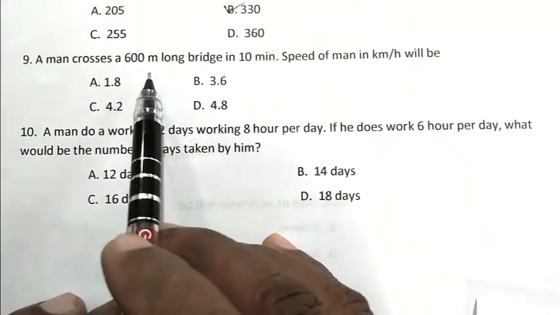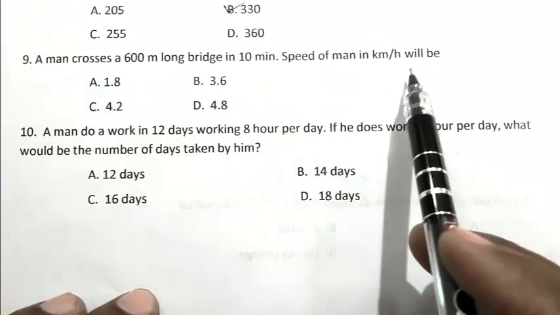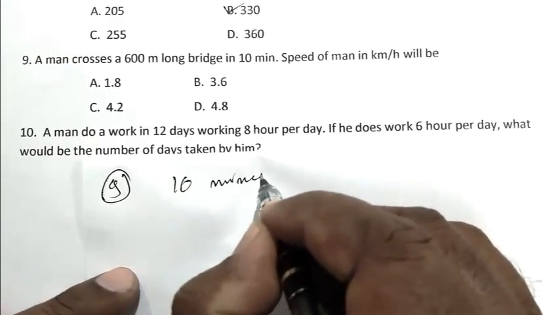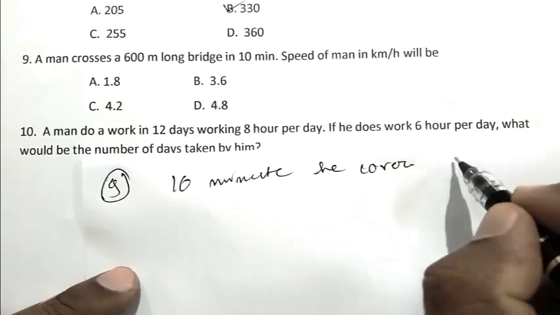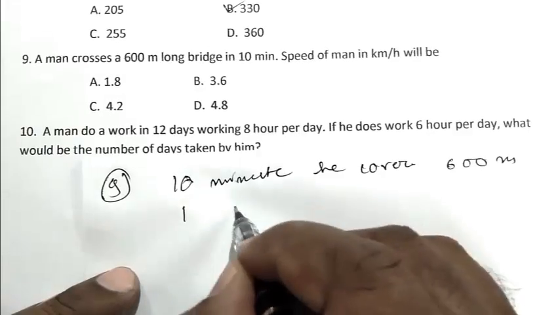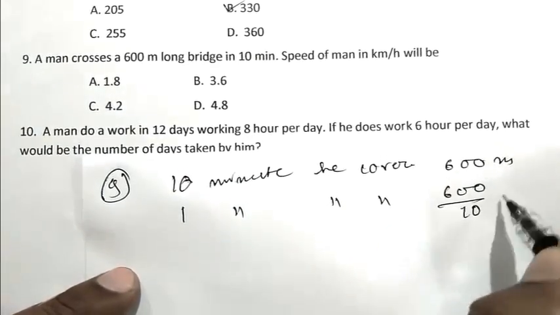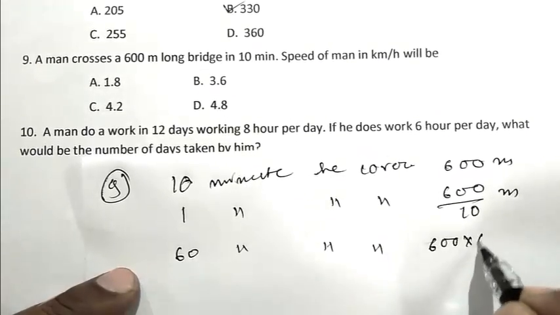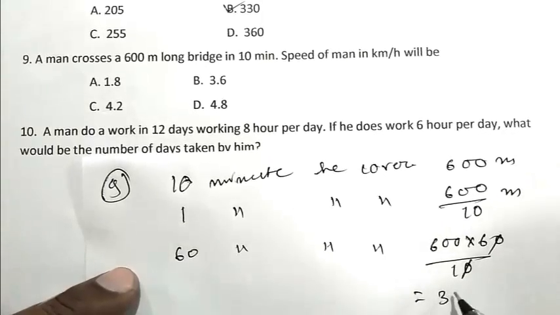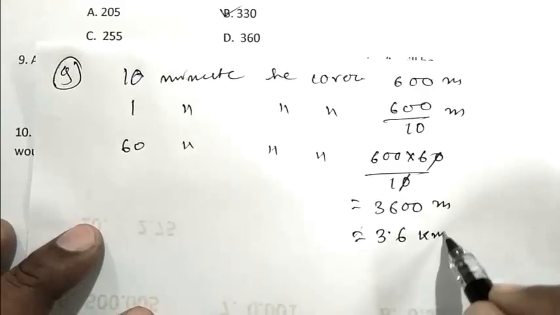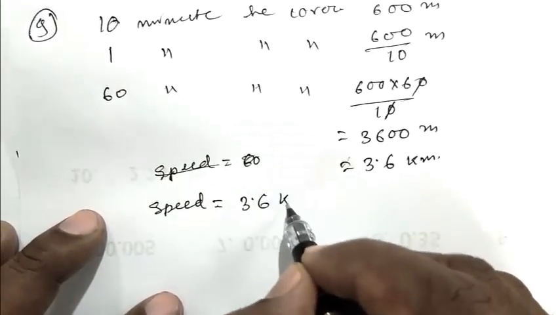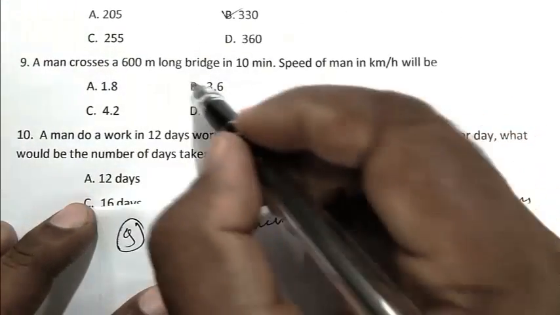Question number 9. A man crosses a 600-meter long bridge in 10 minutes. The speed of the man in kilometers per hour is. In 10 minutes he covers 600 meters. In 1 minute he covers 600 by 10 meters. In 60 minutes he covers 600 into 60 by 10, that is 3600 meters or 3.6 kilometers. So the speed is 3.6 kilometers per hour. B is the right answer.